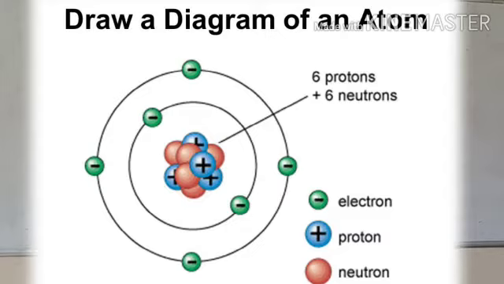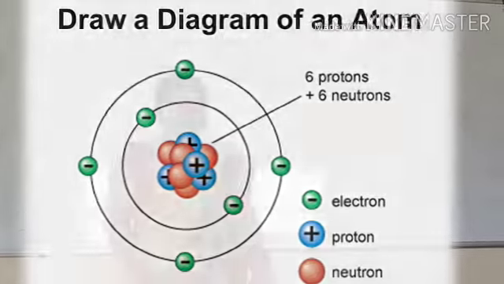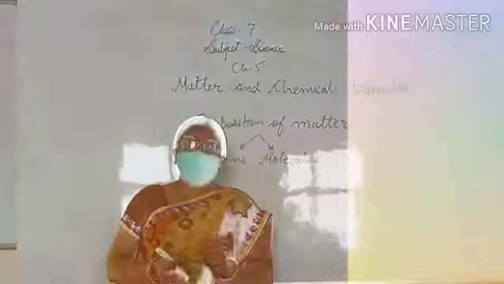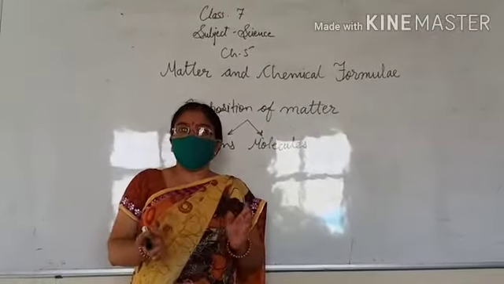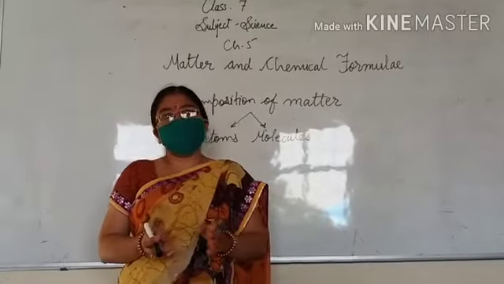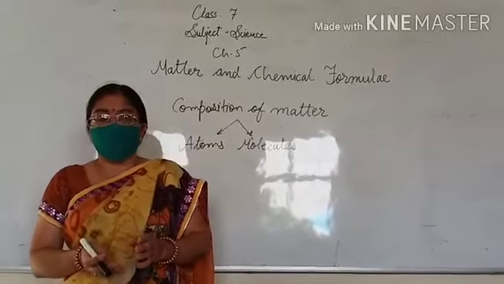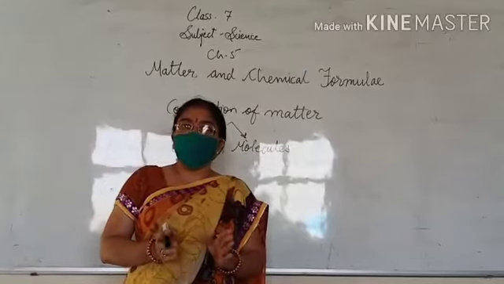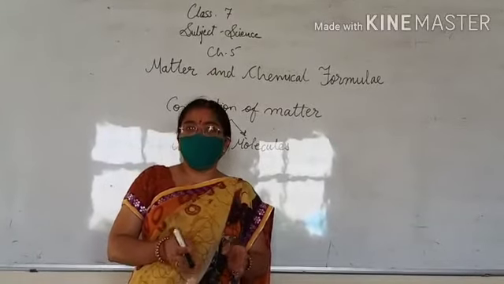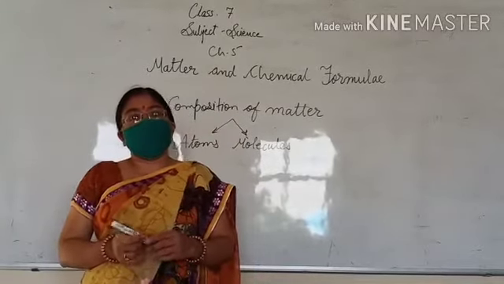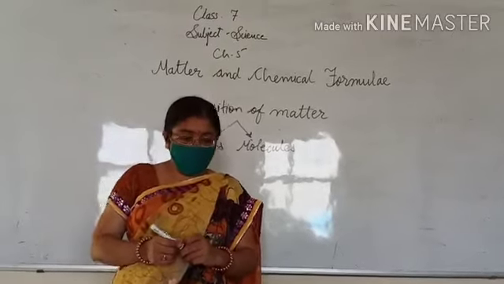Around the nucleus, tiny negatively charged particles revolve, and these are called electrons. They revolve in the same manner as the planets revolve around the sun. Now, when atoms combine together in different ways, they form molecules. Molecules are the smallest particles which exist freely and independently, whereas atoms cannot exist freely.